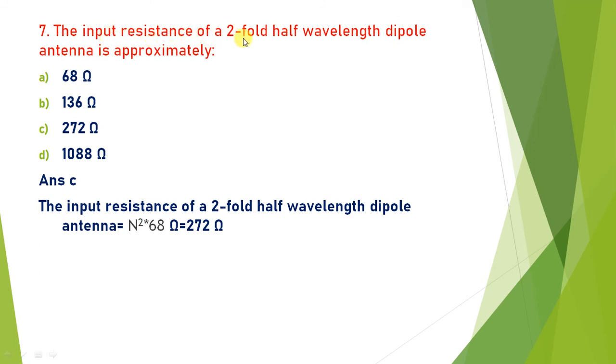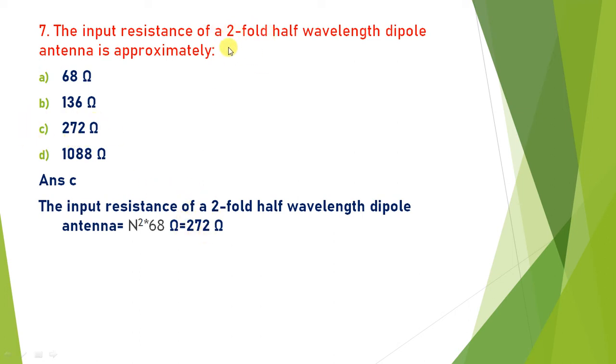Input resistance of a two-fold half-wavelength dipole antenna is approximately what? Always remember that the dipole antenna input impedance is proportional to n square multiplied by the impedance of the dipole antenna, where n is equal to the number of folds. Here 2 fold is given, so n is equal to 2. So 2 square multiplied by 68, where 68 is the impedance of the dipole antenna. If you multiply 68 by n square, for n equal to 2, you will get 272 as the answer. So the answer is C.